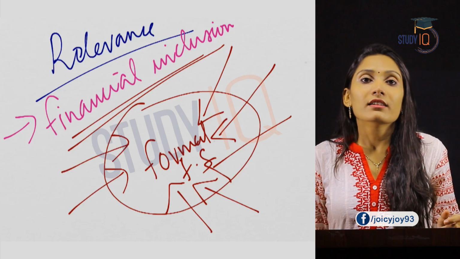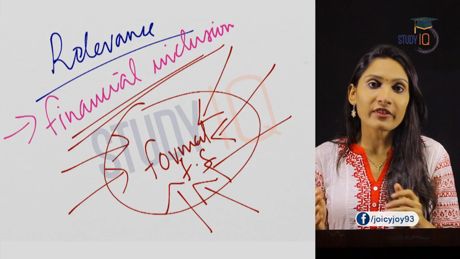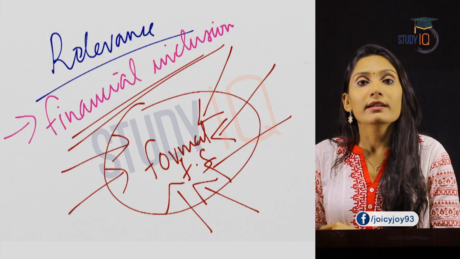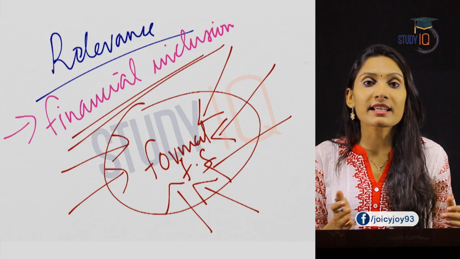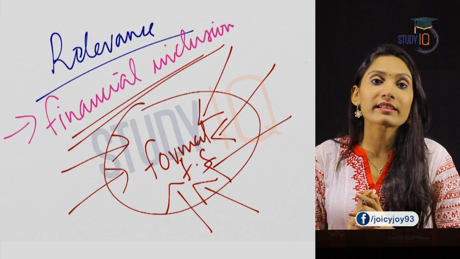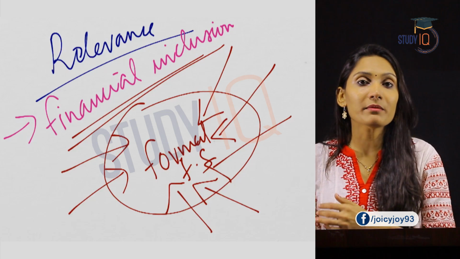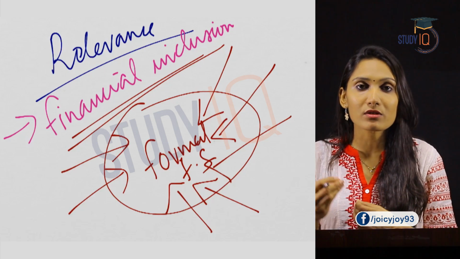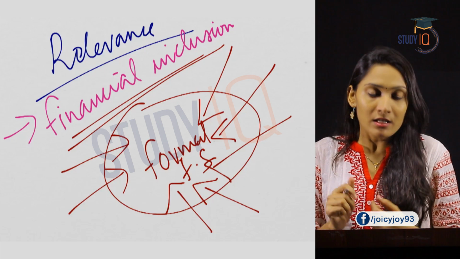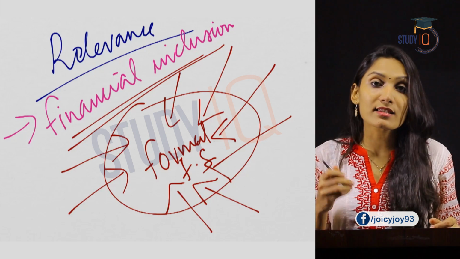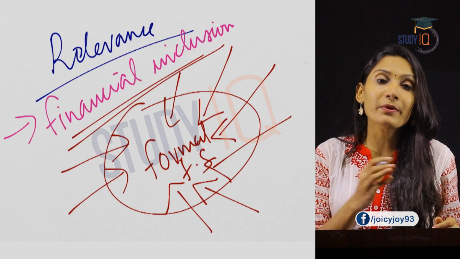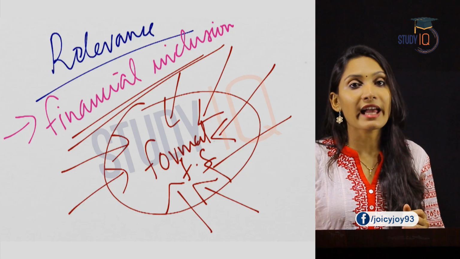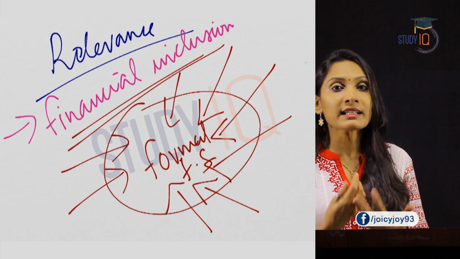So we said that microfinance institutions give institutional credit to the lower income group. Earlier, these people did not have access to formal credit. They may be small and marginalized farmers, or small industrialists, or micro, small or medium entrepreneurs. So they did not have access to formal credit. With the help of microfinance institutions, now they have more access to formal credit.